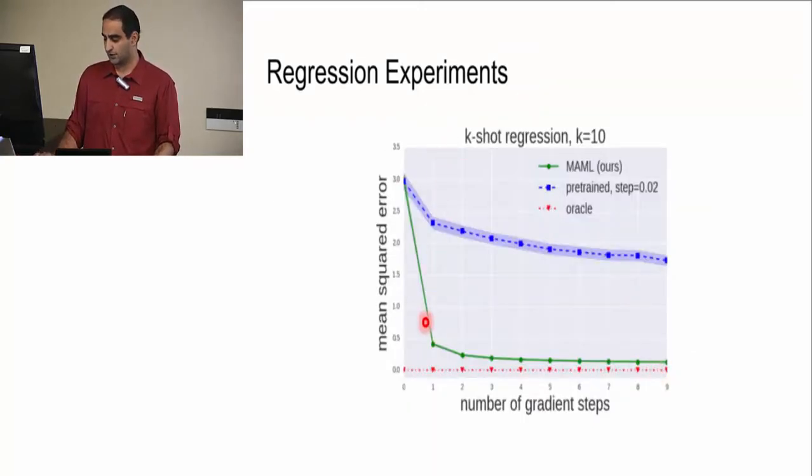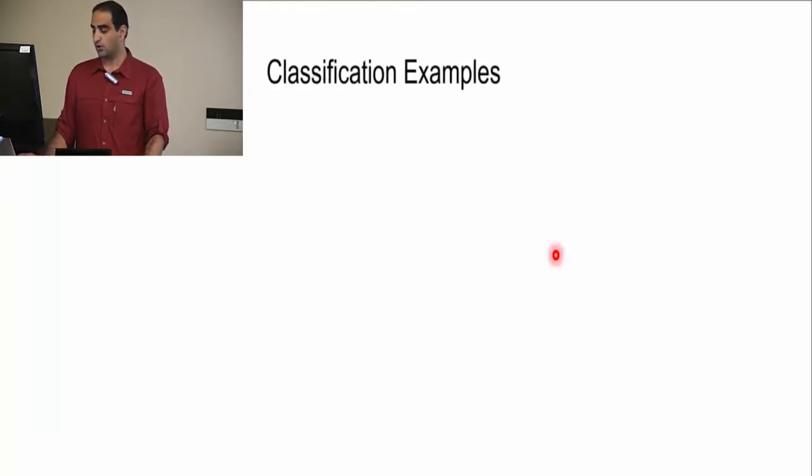So these are the results that you can see. We have mean squared error here, and we have number of gradient steps here. So after applying one gradient step, you can see that MAML quickly adapts to the oracle, and it works much better than the pre-trained model. So now we're going to talk about classification examples.